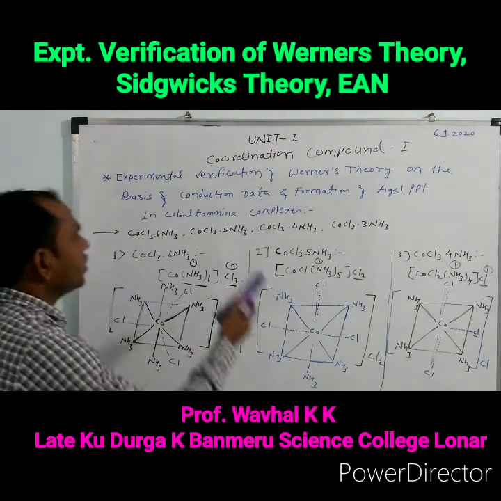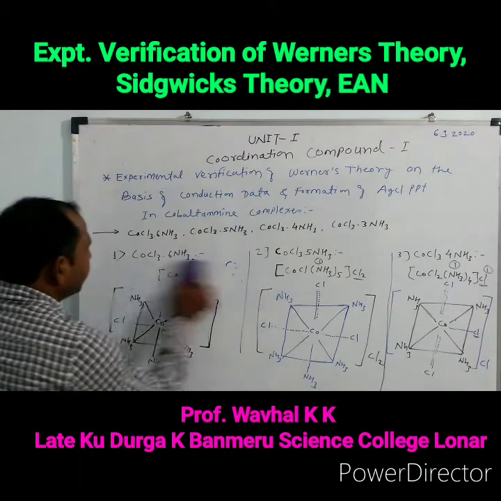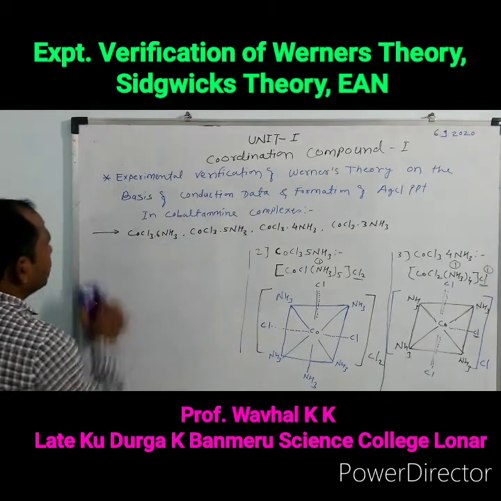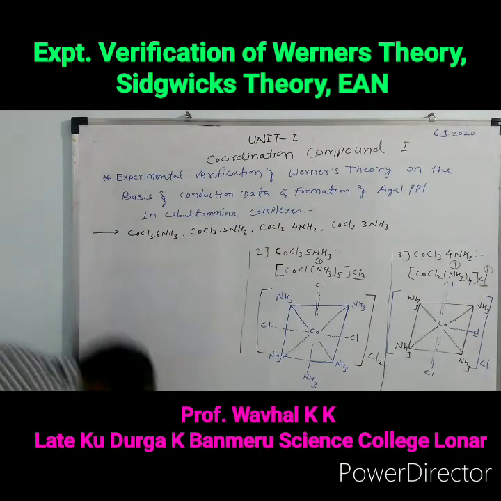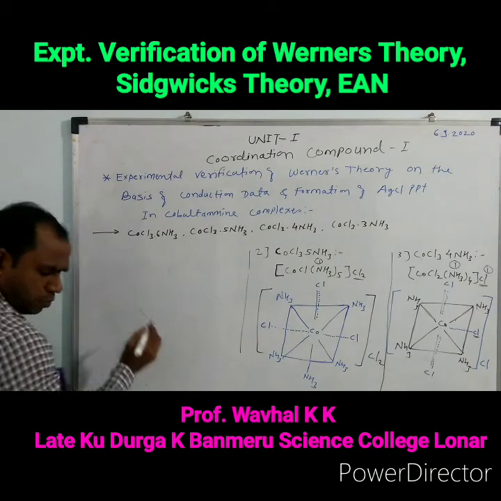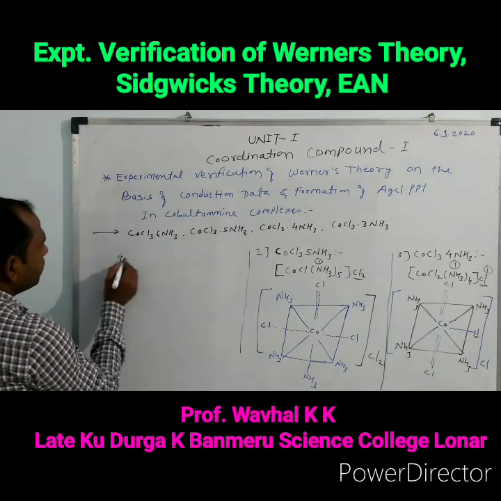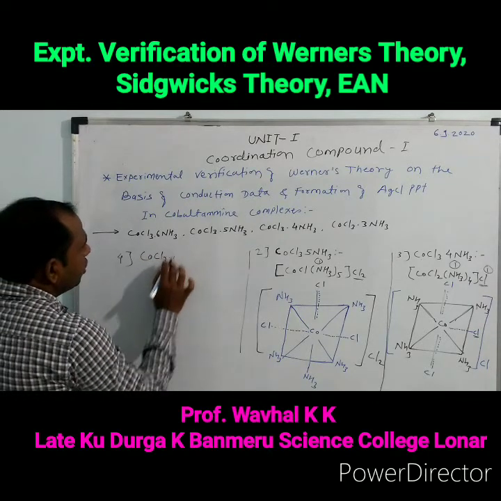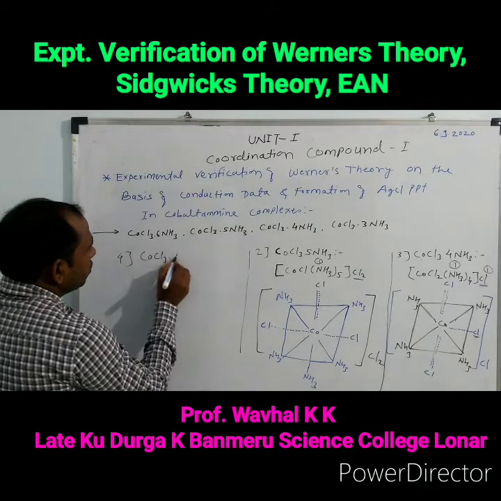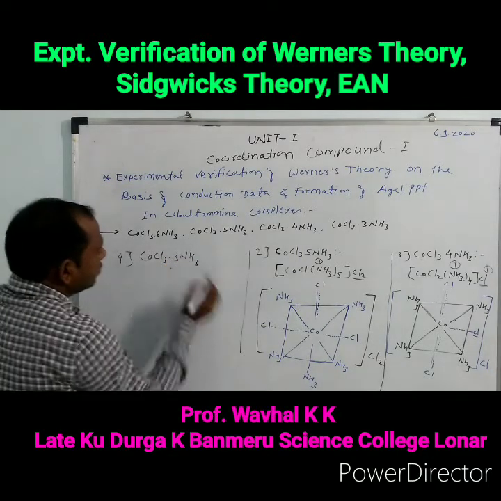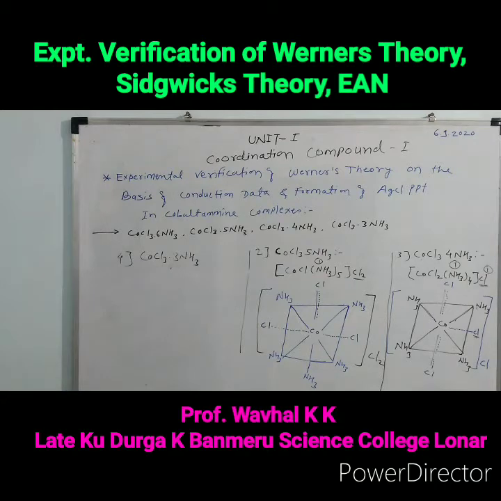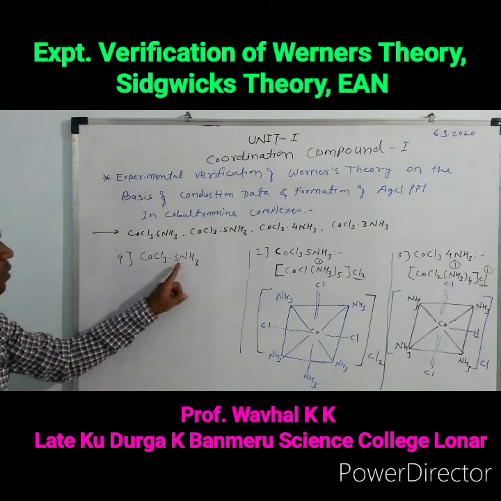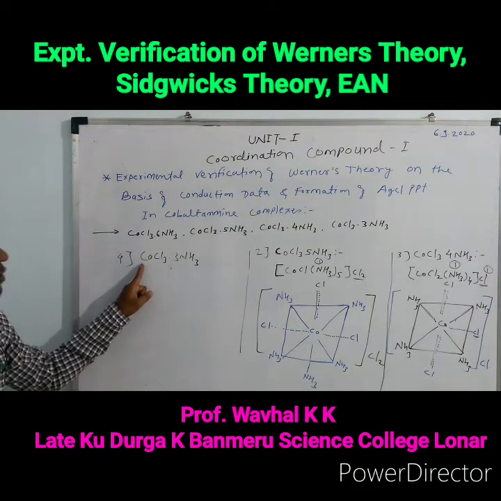Then the last structure is the CoCl3·3NH3 complex. I write it here, the fourth structure, CoCl3·3NH3. In this complex, the coordination number of the cobalt is 6.